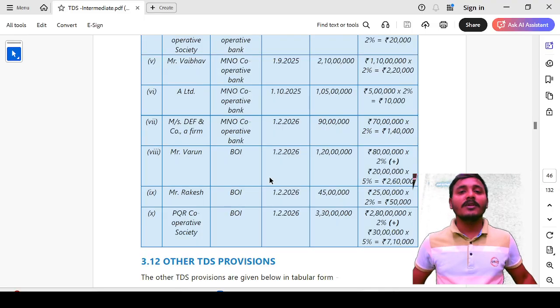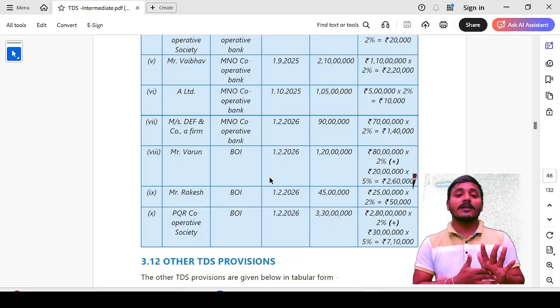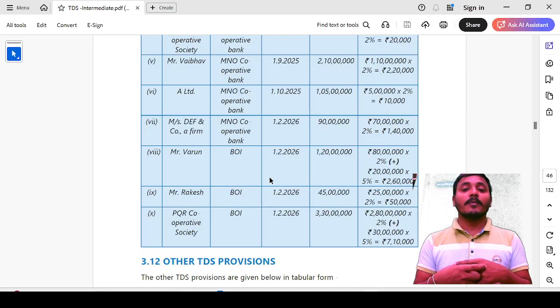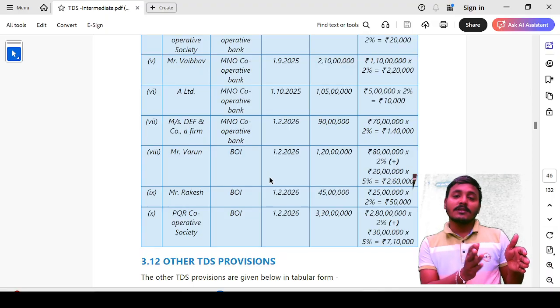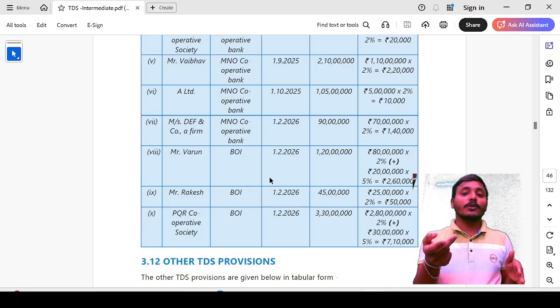Next, Mr. Ramesh is also an individual withdrawing cash from Bank of India on 1st February 2026, amount of rupees 45 lakh rupees. Then the 45 lakh rupees, again less 20 lakh rupees, remaining 25 lakh rupees, 2% TDS rate applicable, that is 50,000.